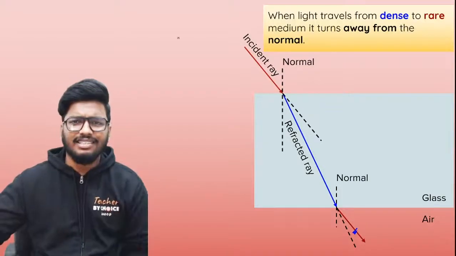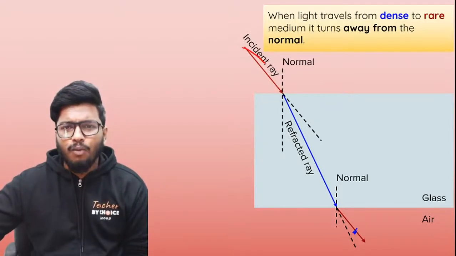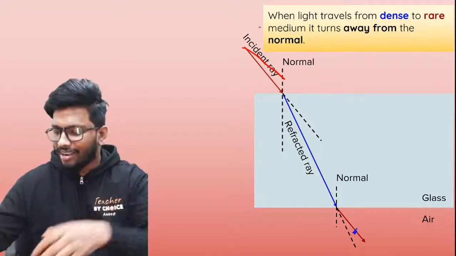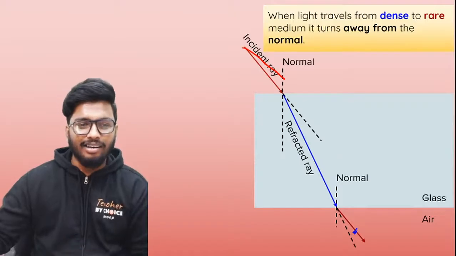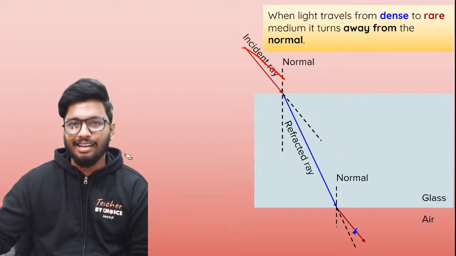Like in this case, you can clearly see this. So this is the incident ray. Once it reaches the surface of, I don't know why my lines are going all left and right today. It's like going from Bangalore to Pune and all. One second, let me just erase this.